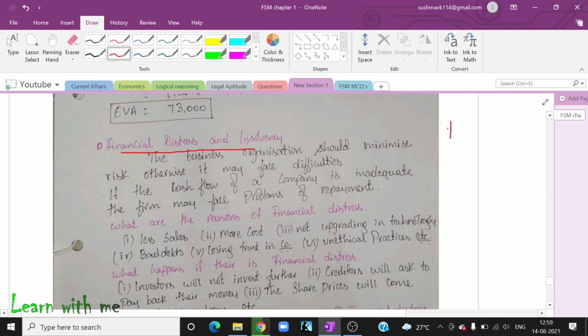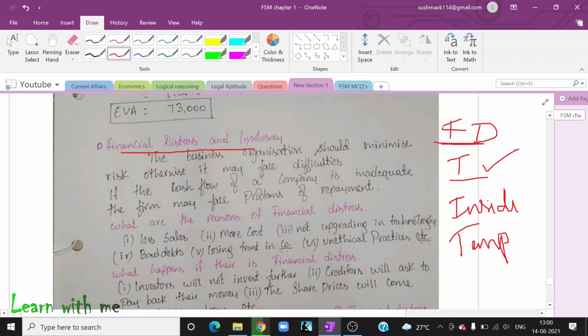So now what is financial distress and what is insolvency? If there is any problem in my company's production or inside the company, and it is temporary, then I will call it financial distress. Insolvency is from outside the company.